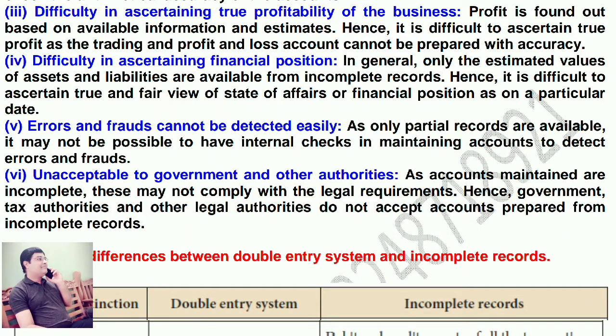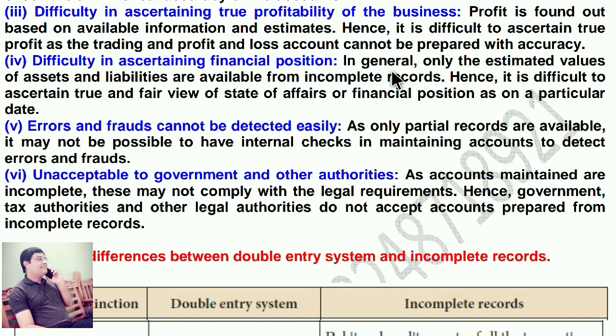Third point, difficulties in ascertaining true profitability of the business. Profit is found out based on available information and estimates. Hence, it is difficult to ascertain true profit as a trading and profit and loss account cannot be prepared with accuracy. Fourth point, difficulty in ascertaining financial position.